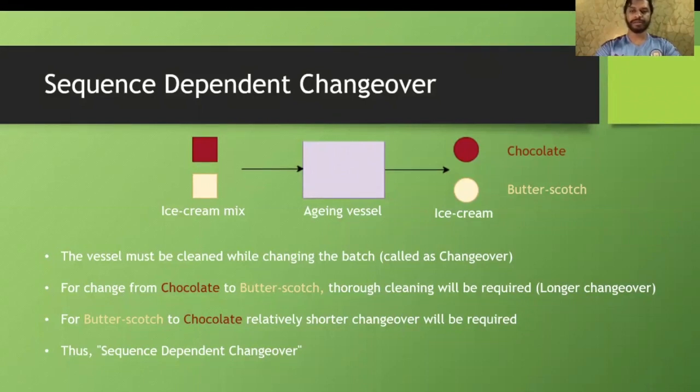Let us shift the domain from a car manufacturing unit to, say, a unit which is responsible for creating an ice cream.